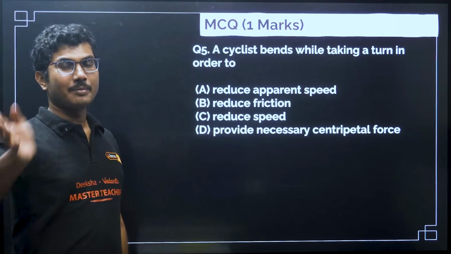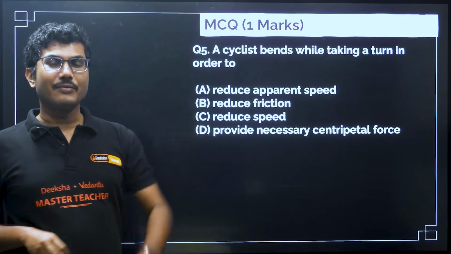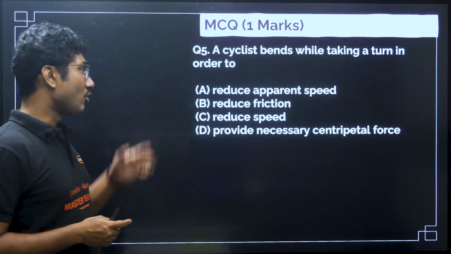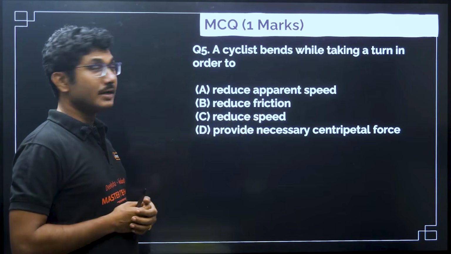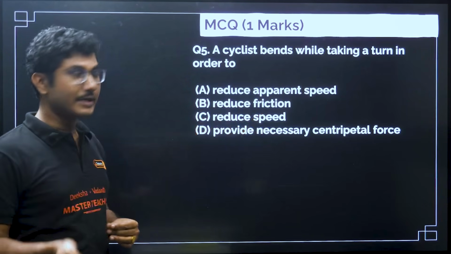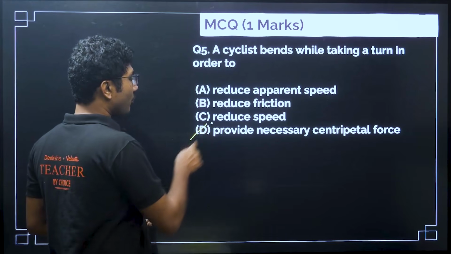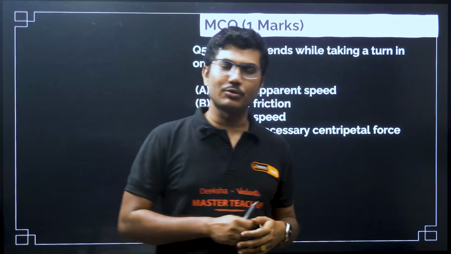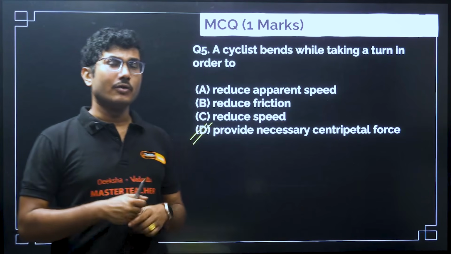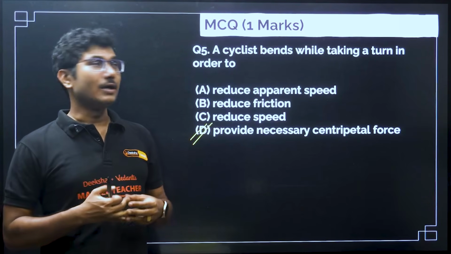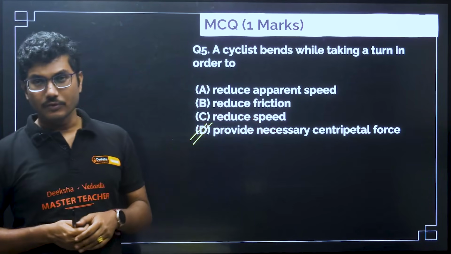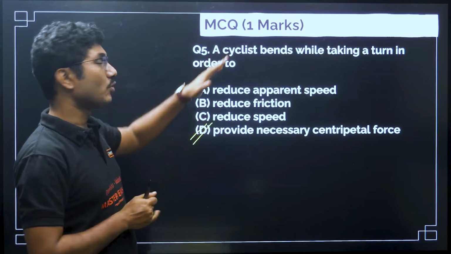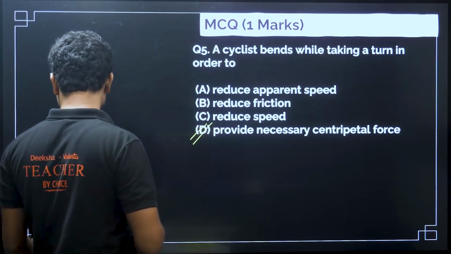If you try to take a bend flat, it is very difficult, not because of friction, not because of reduced speed, but only to provide the required centripetal force. Whenever you are taking a circular or part-circular motion, it is always important to provide the centripetal force, and that is why the component of your weight adjusts itself and provides the required centripetal force.